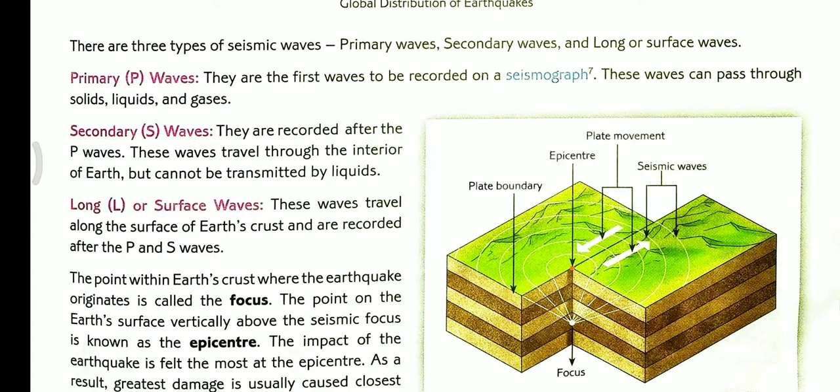They are recorded after the P and S waves. That means P waves and S waves. P waves are the primary, the first to be recorded in the seismograph, and the secondary wave cannot be transmitted by liquids, and it is happening in the interior of the Earth.